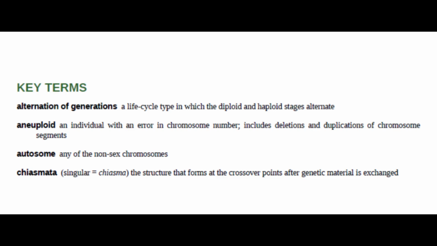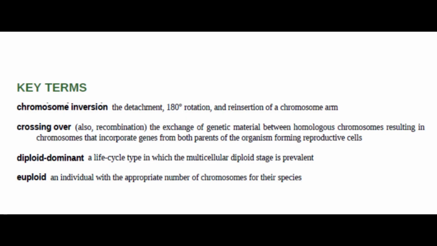Chiasmata, singular, chiasma, the structure that forms at the crossover points after genetic material is exchanged. Chromosome inversion, the detachment, 180-degree rotation, and reinsertion of a chromosome arm. Crossing over, also called recombination, the exchange of genetic material between homologous chromosomes, resulting in chromosomes that incorporate genes from both parents of the organism, forming reproductive cells.